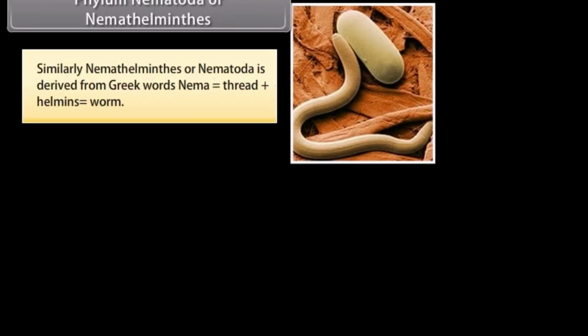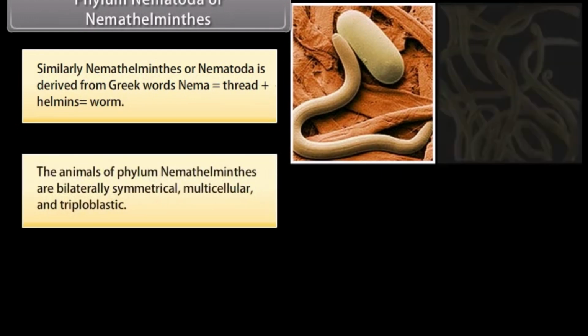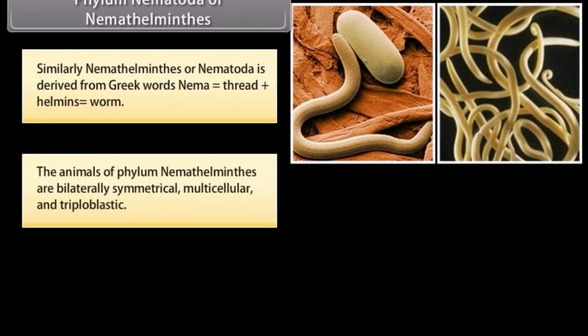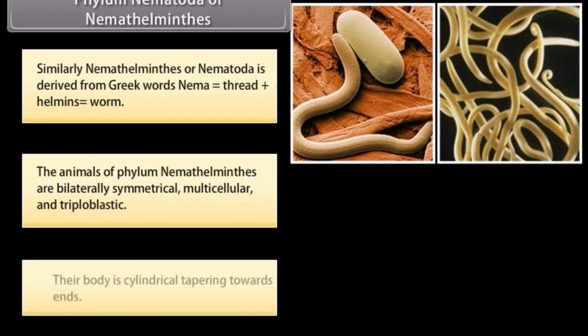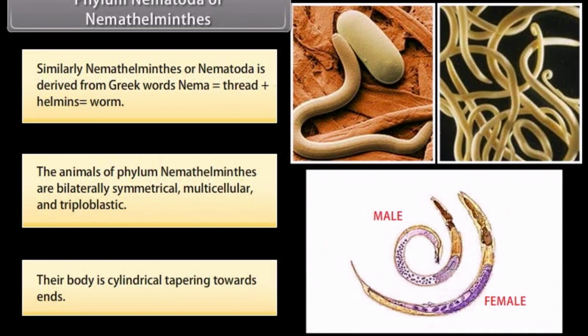Phylum Nematoda or Nemathelminthes. Similarly, Nemathelminthes or Nematoda is derived from Greek words nema, which is thread, plus helminth, worm. The animals of phylum Nemathelminthes are bilaterally symmetrical, multicellular, and triploblastic. Their body is cylindrical, tapering at its ends.